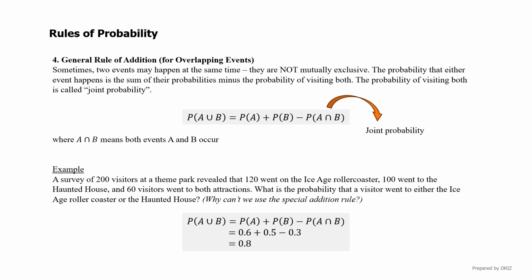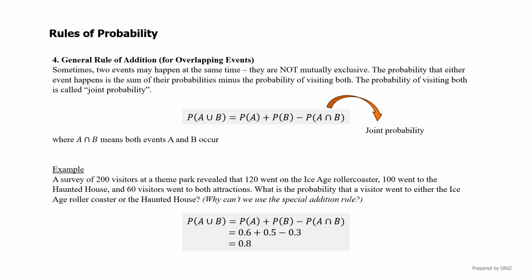Sometimes two events can happen at the same time. They are not mutually exclusive, or they are overlapping. The general rule of addition accounts for this overlap. Here's the simple formula. Probability of A or B equals the probability of A plus the probability of B minus the probability of both A and B. We call this last part the joint probability. Let's take a look at our example.